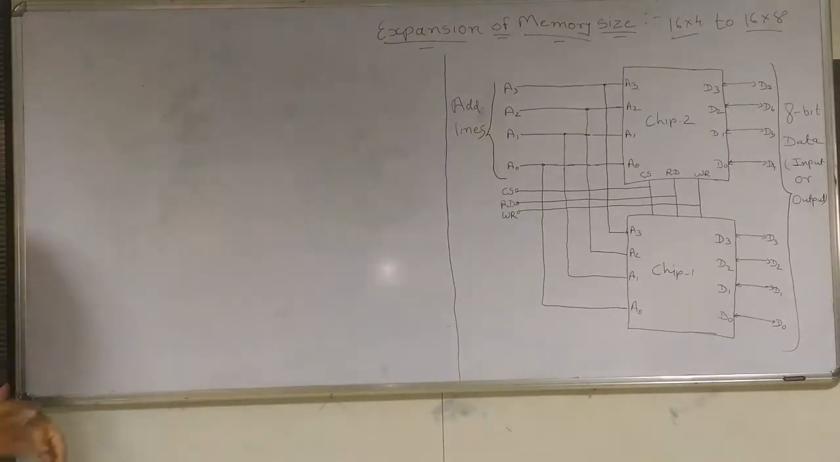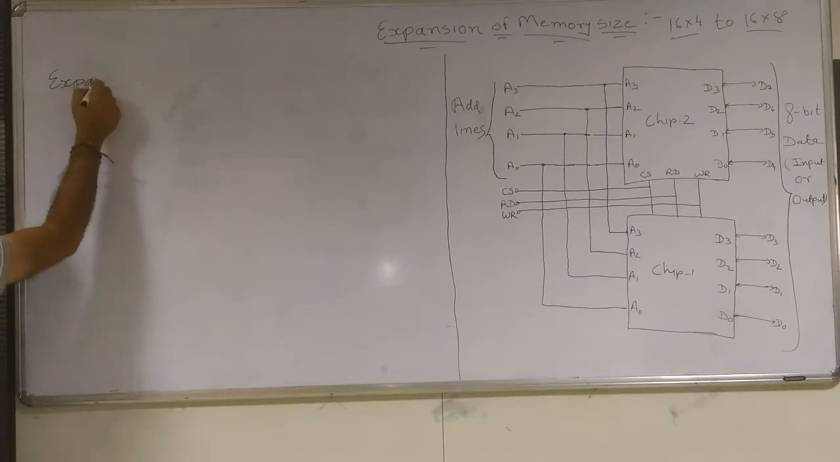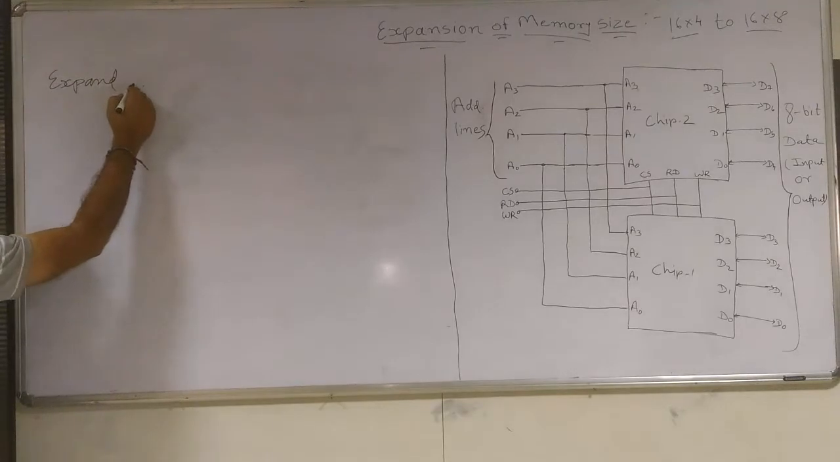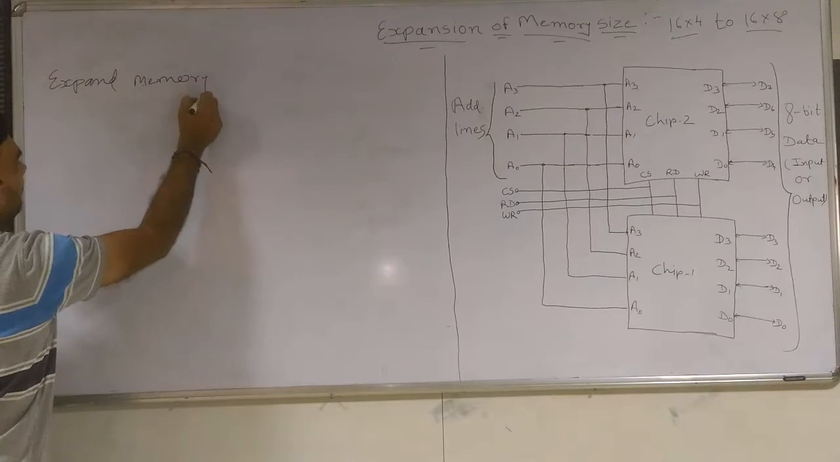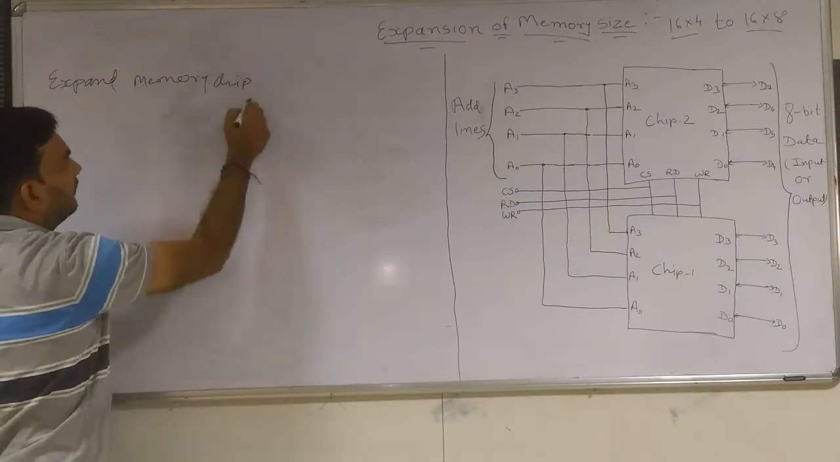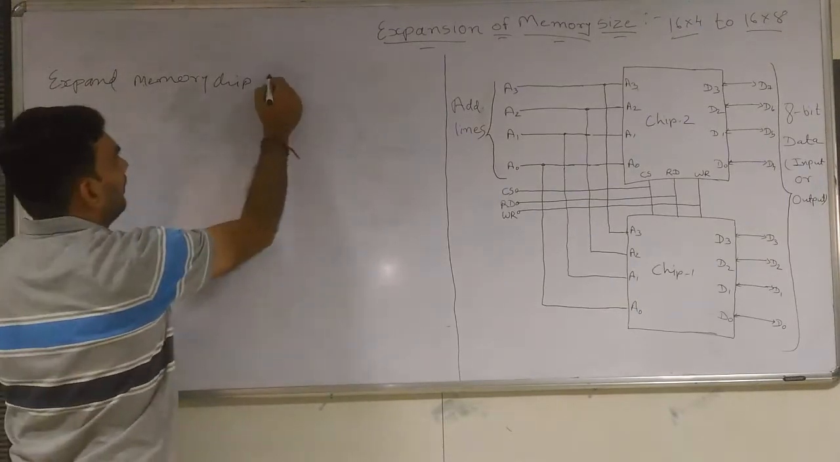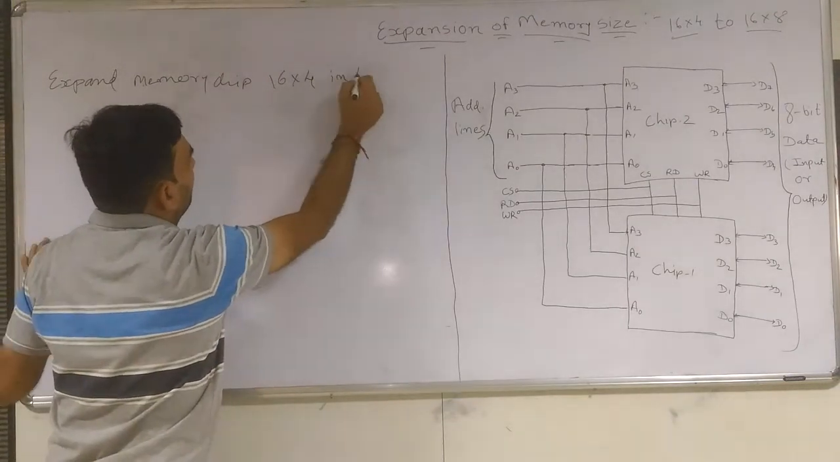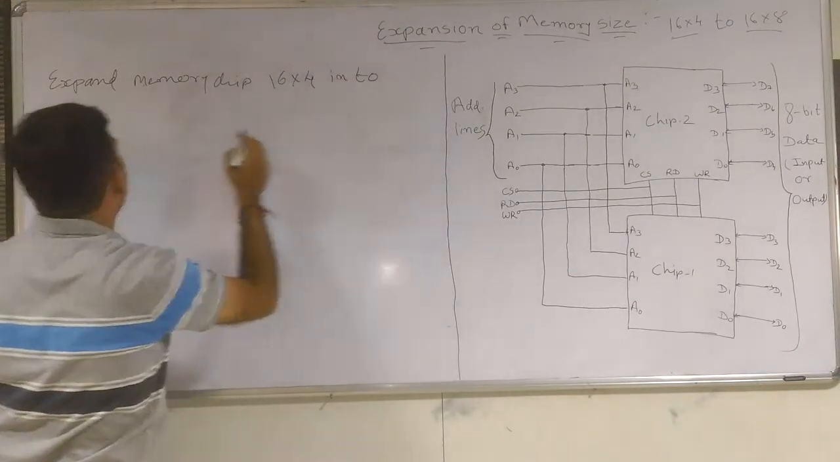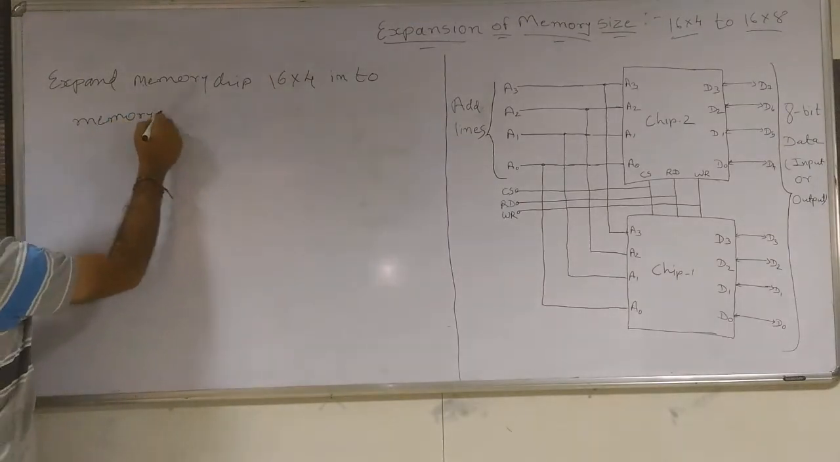We will take one example. Expand memory chip. What is the size of memory here? 16 by 4 memory chip.